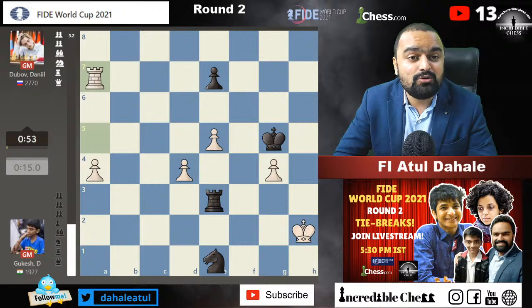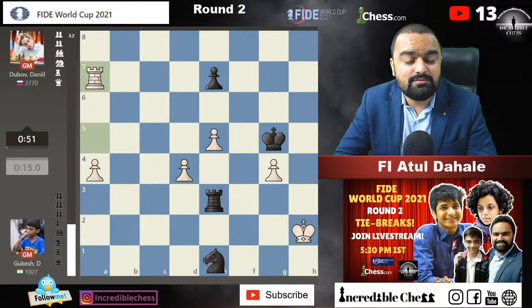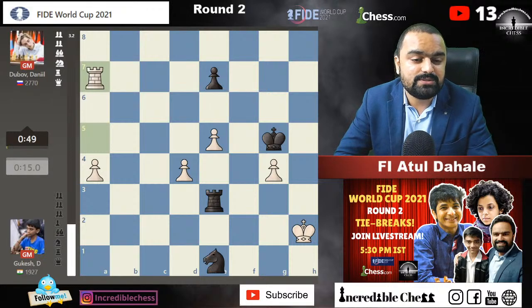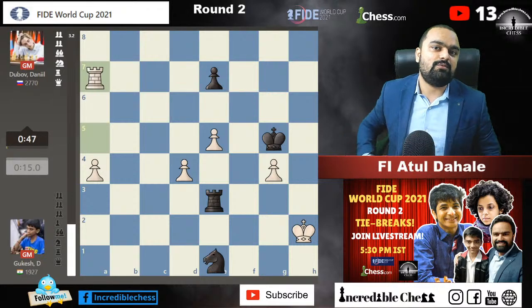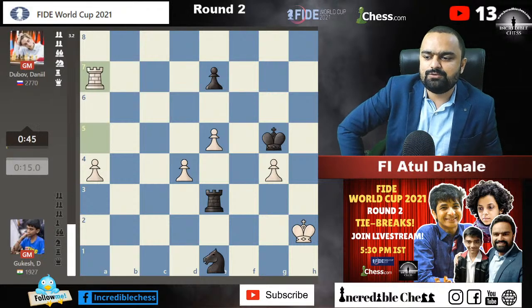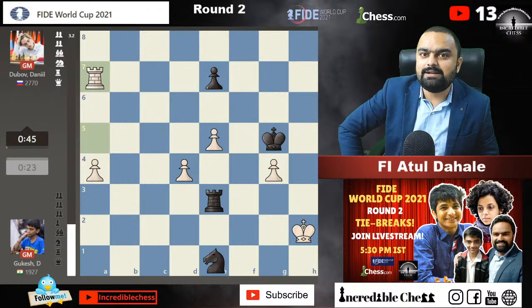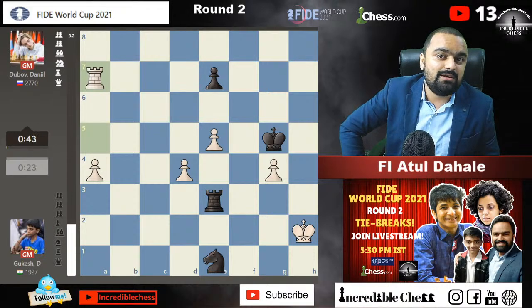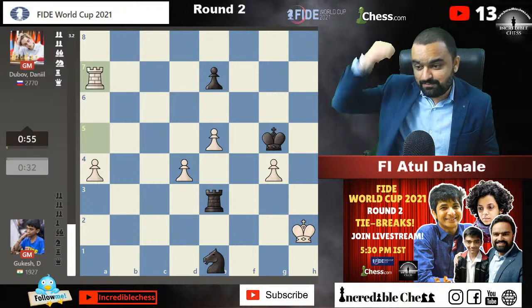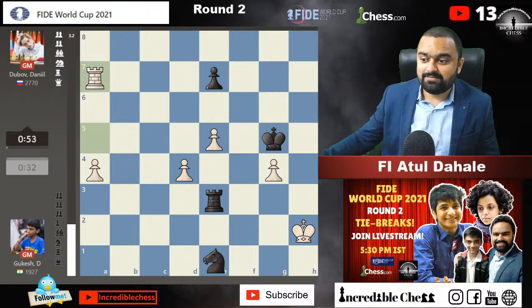And about Gukesh, you can read the article which I have written in ChessBase India. That was one of the first articles written about Gukesh, about how strong he is. He was already a national champion in his age group. When I played against him, he was just 10 years old, guys. So he is a fighter.